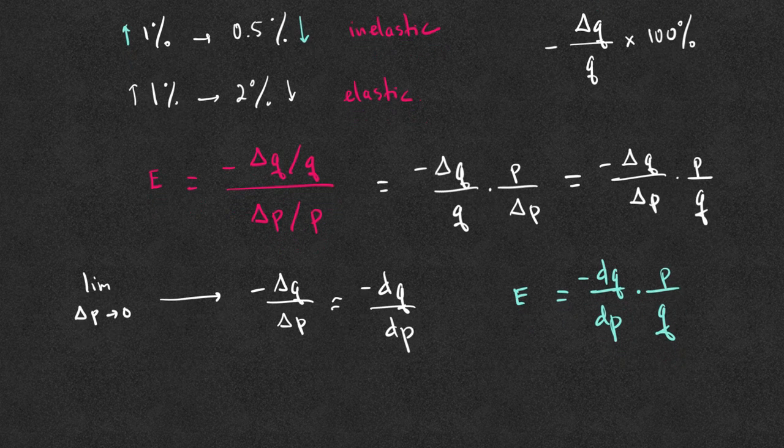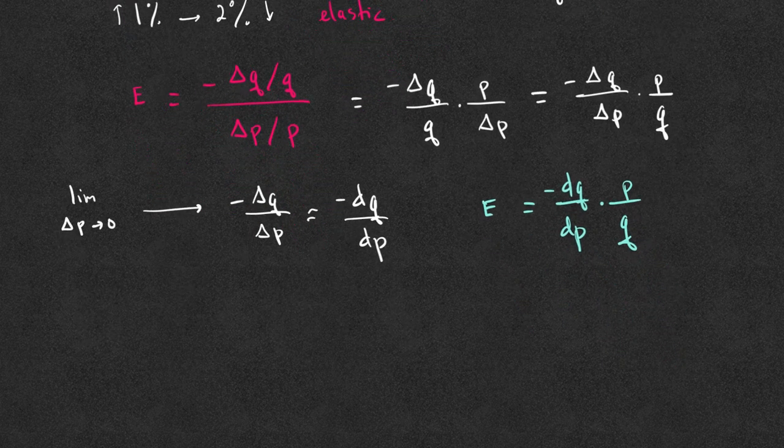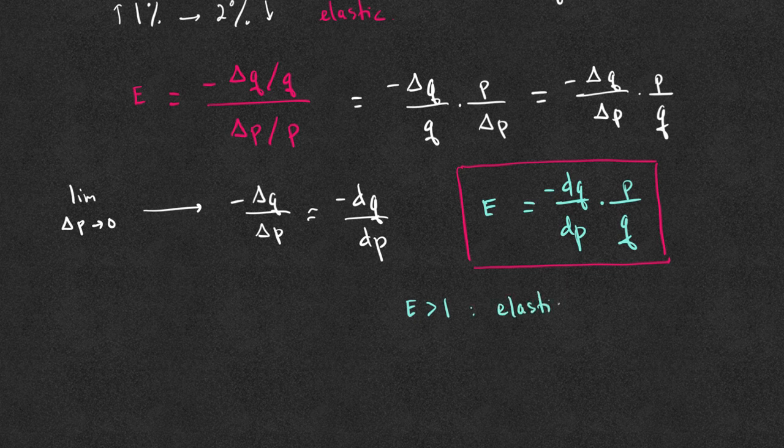If we have the function for the quantity in terms of the price, we can compute the price elasticity of demand, and it is denoted by E. If E is greater than 1, then we would say that the demand is elastic, meaning increasing the price will lower the revenue.